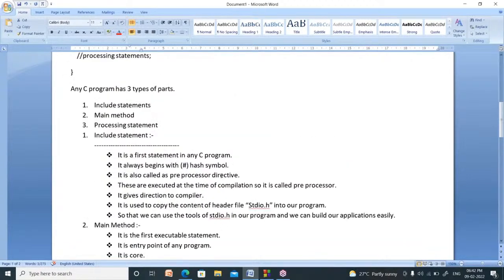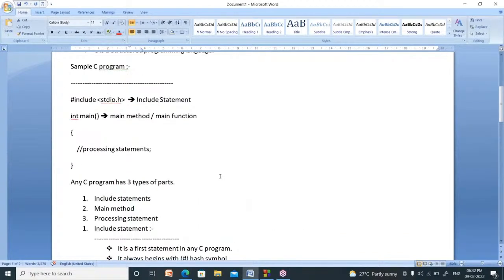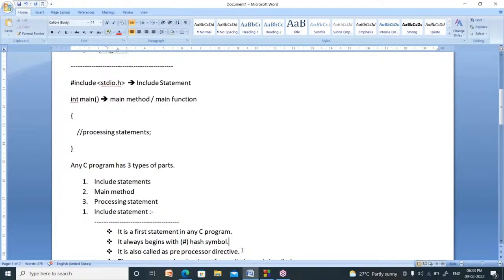Now the next one is a sample C program. Can you note this down? You had better write some running notes. My dear friends, listen.